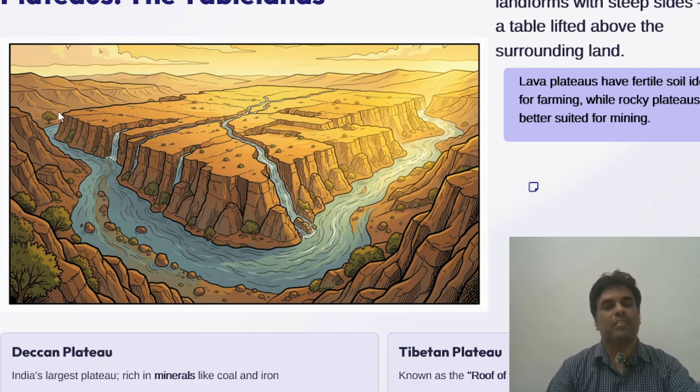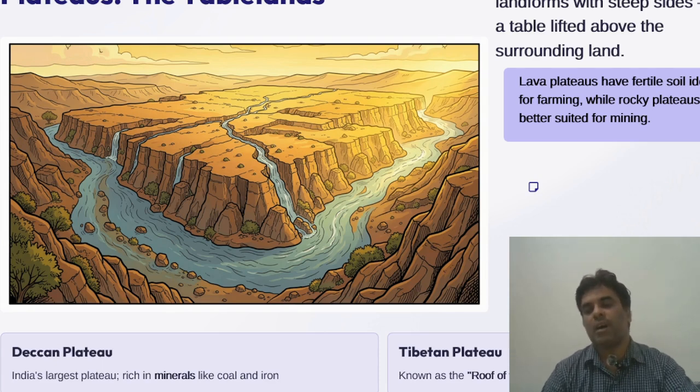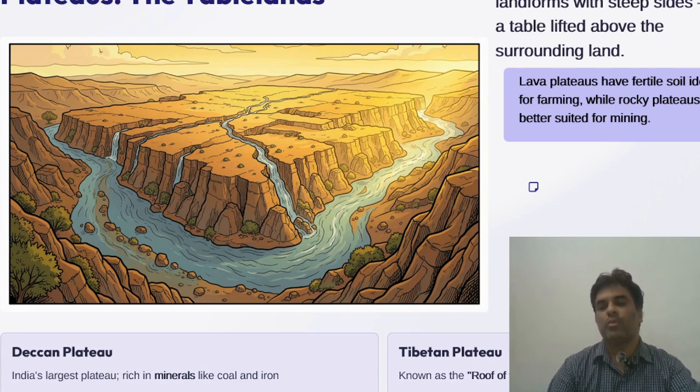And how is life in the plains? A hub of civilization. So why do plains thrive? Why do many people tend to settle in plain areas? Because the plains have flat terrain, which makes building roads, cities and farms easy. Also, fertile floodplains produce abundant crops year round. Rivers provide water for irrigation and transport.